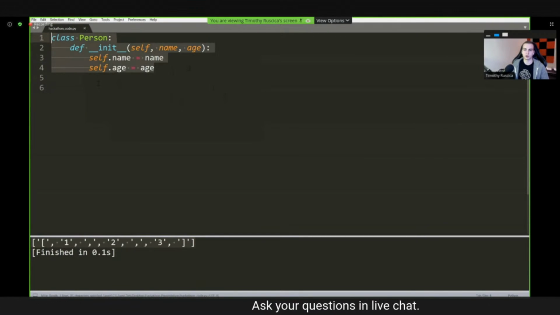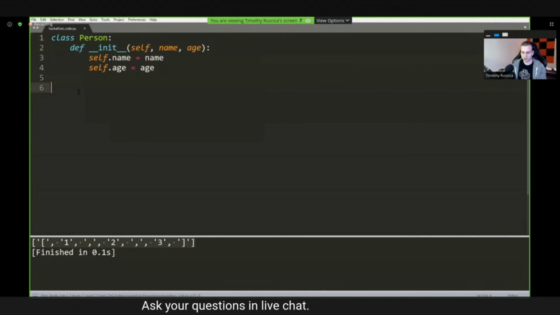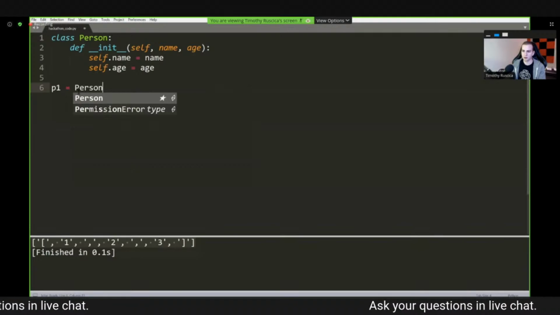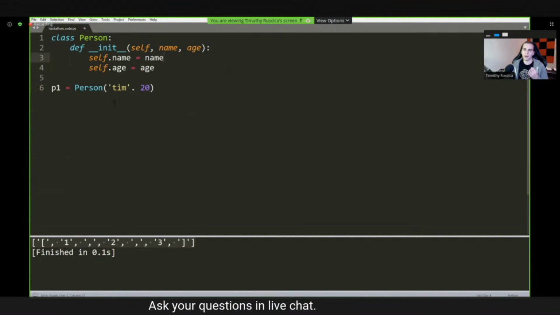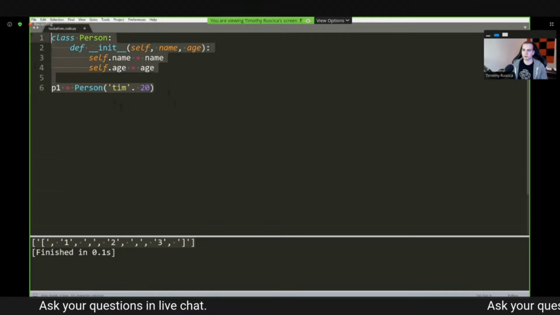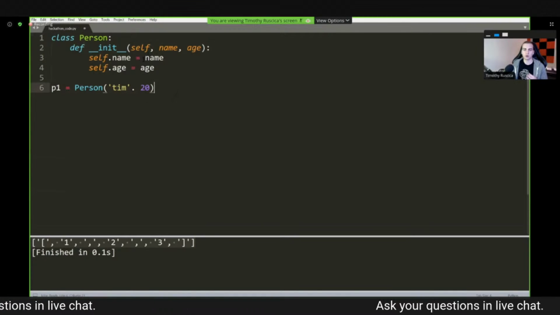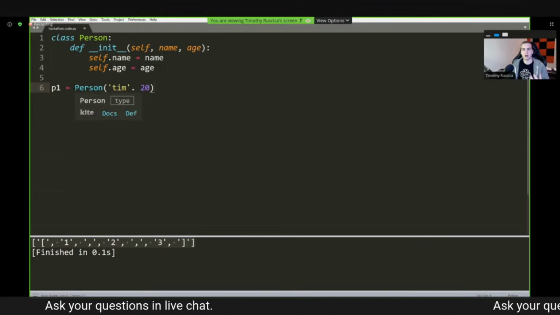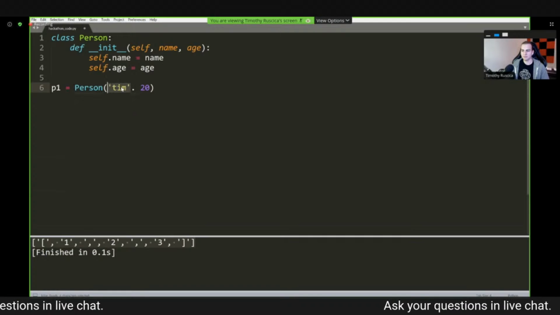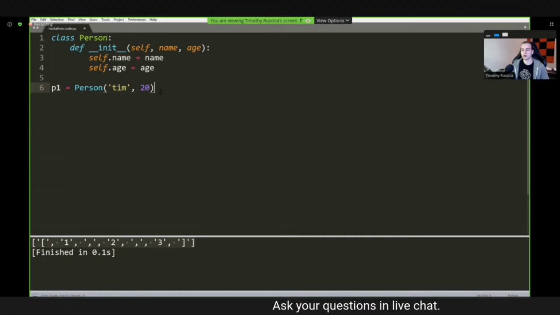Now, if you've never seen this before, you're probably really confused, but I'm just going to do the full example, then I'll explain the syntax. I'm going to say p1 equals Person, and inside of here, I'm going to put Tim, and I'm going to put 20. Now, what I actually just did with this example, and again, I'll get into the syntax in a second, is I created a custom class. So a custom class that allows me to now create a new person object that has the name of Tim and the age of 20.